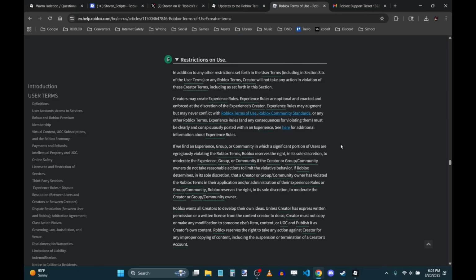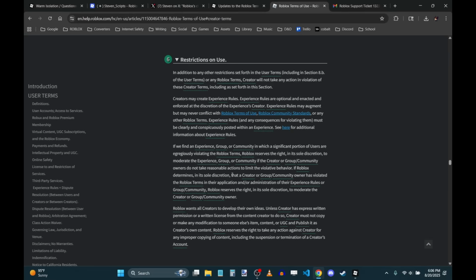I have it pulled up. This is Section 6 under Restrictions on Use under the creator terms in the Roblox Terms of Use. So this is paragraph 3. "If we find an experience, group, or community in which a significant portion of users are egregiously violating the Roblox terms, Roblox reserves the right in its sole discretion to moderate the experience, group, or community if the creator or group/community owners do not take reasonable actions to limit the violative behavior. If Roblox determines in its sole discretion that a creator or group/community owner has violated the Roblox terms in their application and/or administration of their experience rules or group/community, Roblox reserves the right in its sole discretion to moderate the creator or group/community owner."